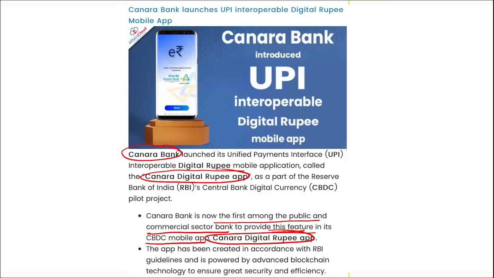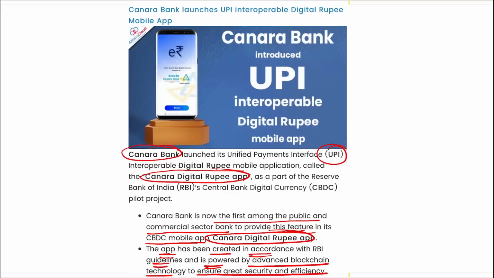And it is your Canara Bank that has launched this UPI Digital Rupee mobile application. The app has been created in accordance with RBI guidelines and is powered by advanced blockchain technology to ensure greater security and efficiency. Correct? Important. Here customers will be able to scan the UPI QR code using the Canara Digital Rupee app and make digital currency payments with the release of this unique feature.